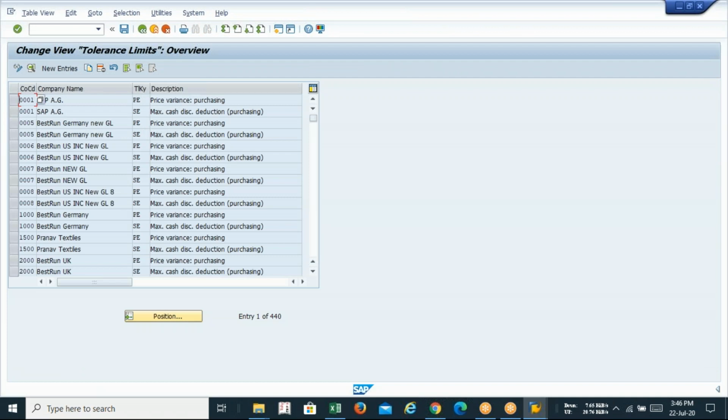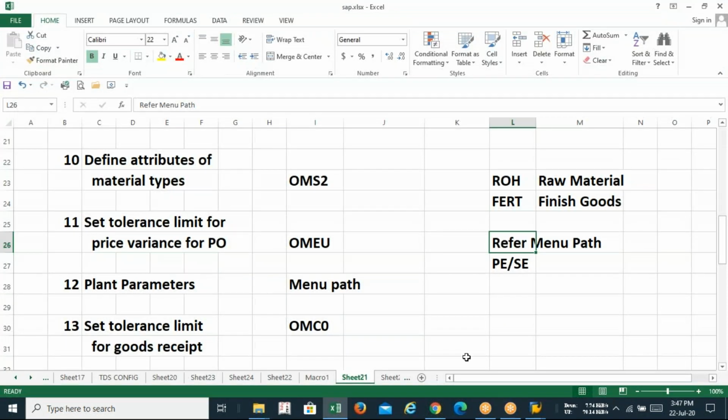Okay. So now here two tolerance keys you have to select, PE and AC. P for price variance purchasing, AC for the cash discount. So you have to configure these two tolerance keys, PE and AC, for your company code. Okay. So I have written it. Under this, you have to maintain two tolerance keys, PE and AC. PE for price variance, AC for the cash discount.